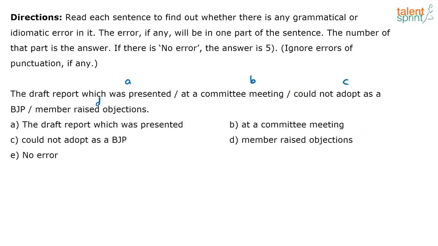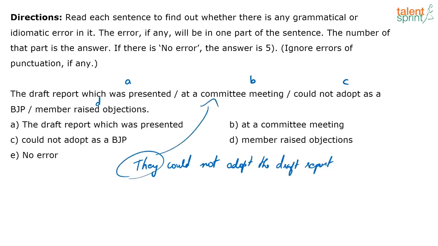The draft report which was presented at a committee meeting could not adopt as a BJP member raised objections. As soon as you read the sentence, even if you're not understanding the context or the concept, you still know which part has the error, right? It's that easy. Something obviously sounds awkward or funny. So if I have to say they could not adopt the draft report, whoever it is in the committee meeting, right? They represent somebody at the committee meeting. So they could not adopt the draft report.